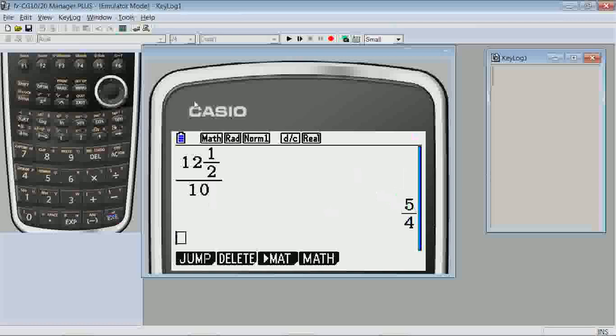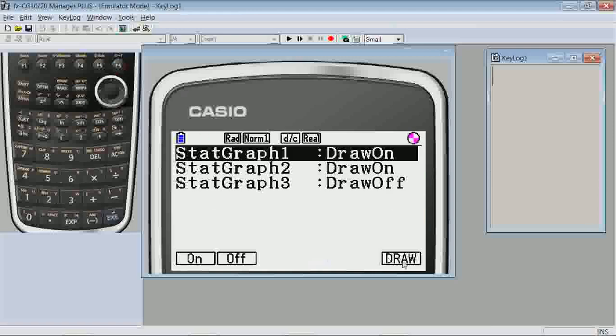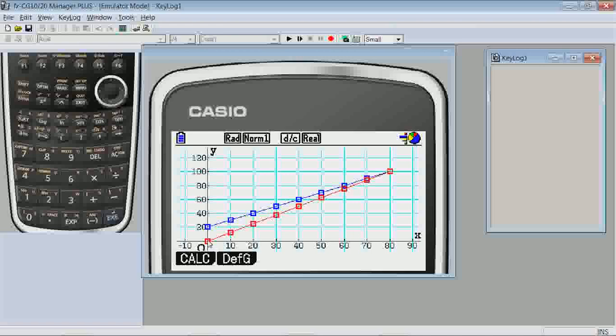Students might instead skip 2 points. Let me go back to the graph, menu statistics, and I'll go to graph and select and redraw them. Rather than going to consecutive points, I could have chosen the rate of change between 2 different points if I wanted to. Okay, we were tracing. So from 0 to 0, we went up to 10, 12.5.